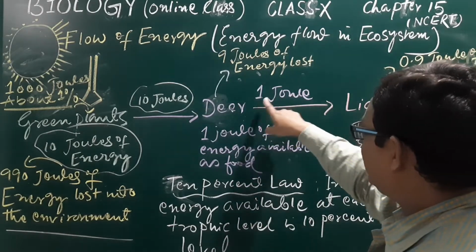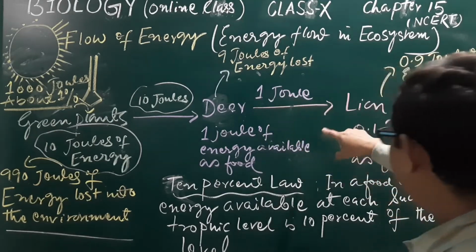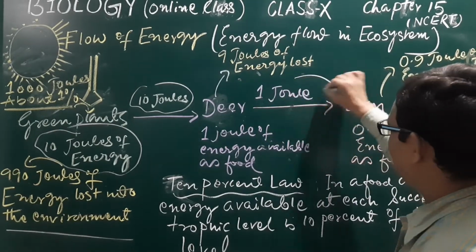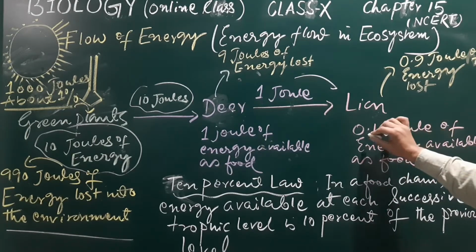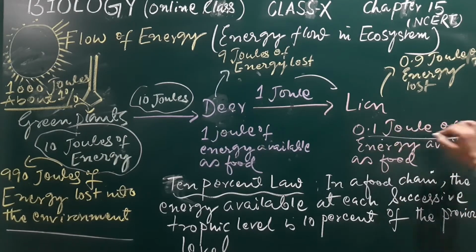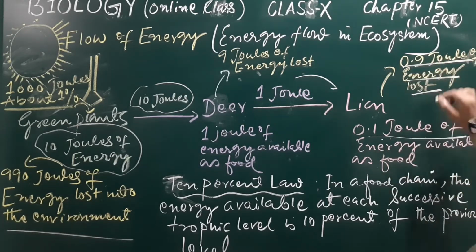Similarly, after getting 1 joule, the lion will get 1 joule from the deer, and how will that be utilized? 0.1 joule of energy is available as food, and 0.9 joules of energy is lost.